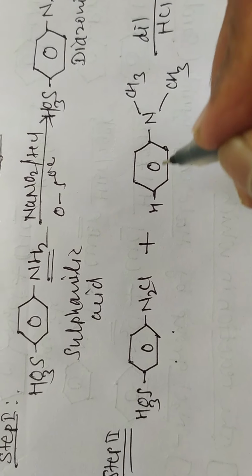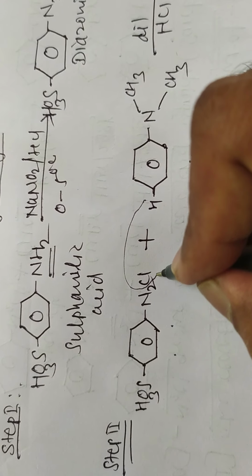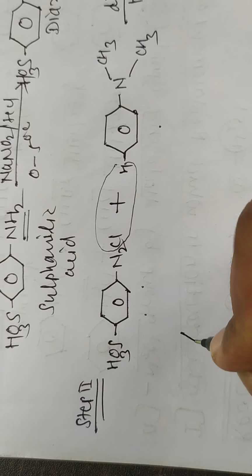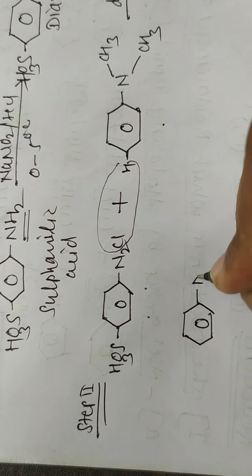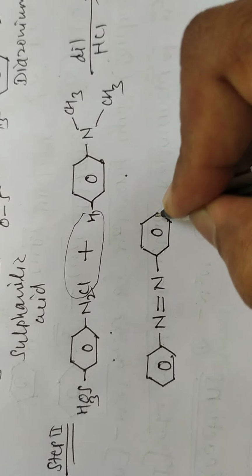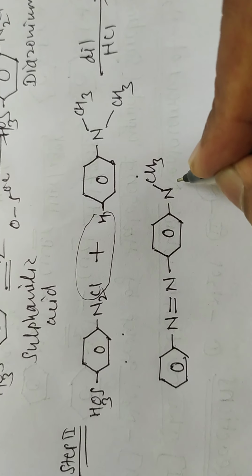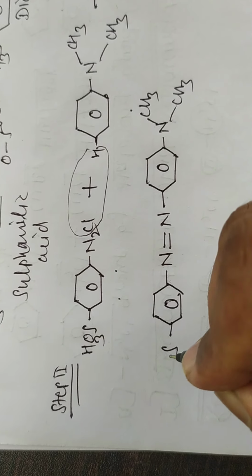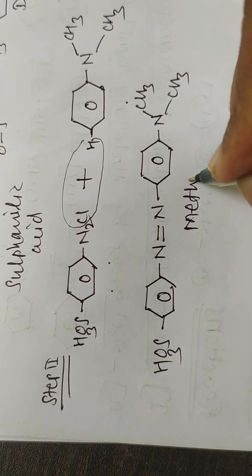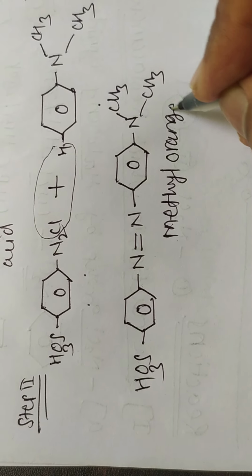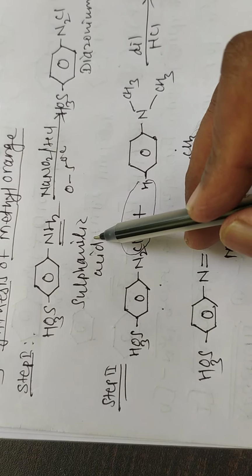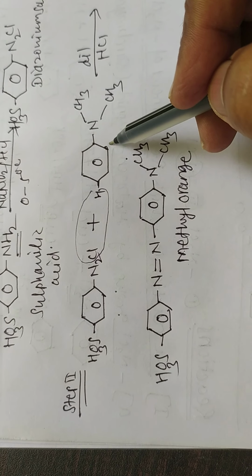The H from this N,N-dimethyl aniline and Cl from this diazonium salt react to remove HCl, and here formation of this N double bond N, here N(CH3)2 and this SO3H, and this is called methyl orange. This is very simple. This methyl orange is prepared from sulfanilic acid as well as N,N-dimethyl aniline.